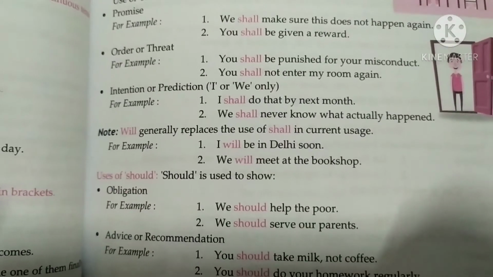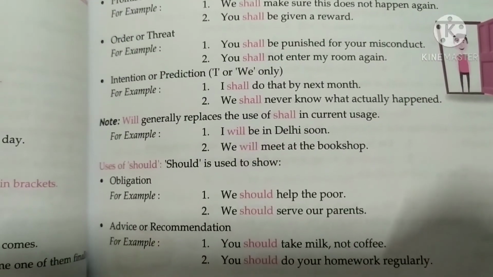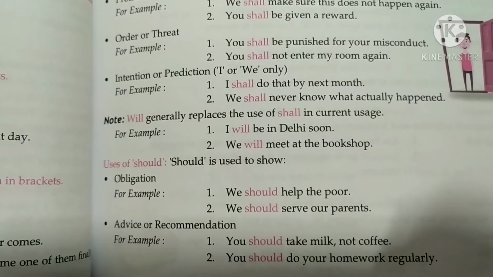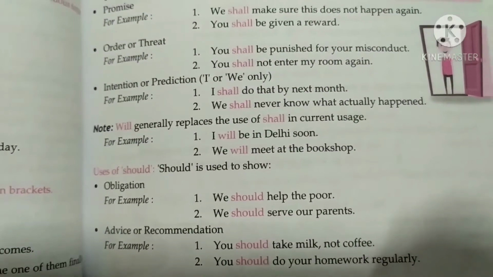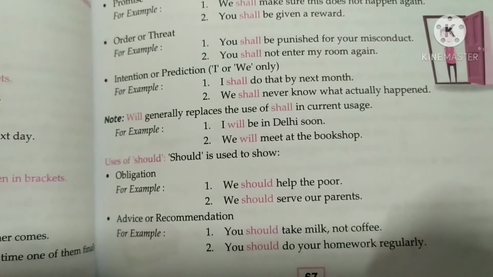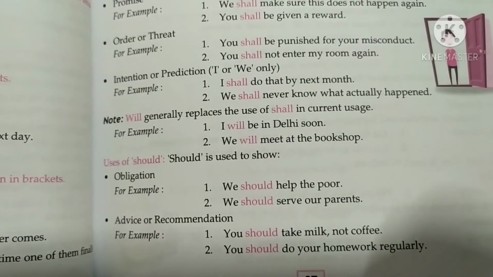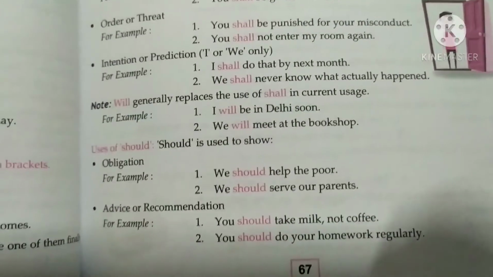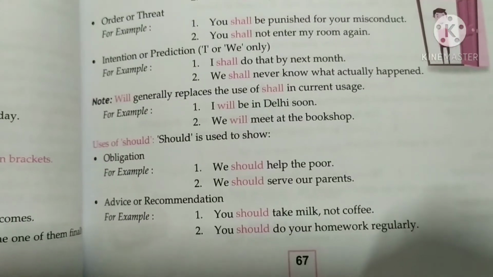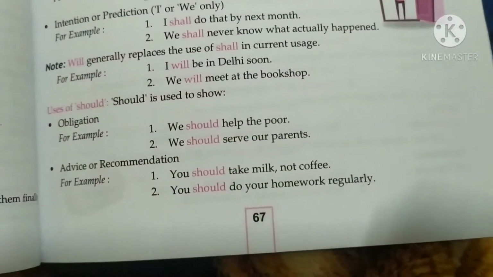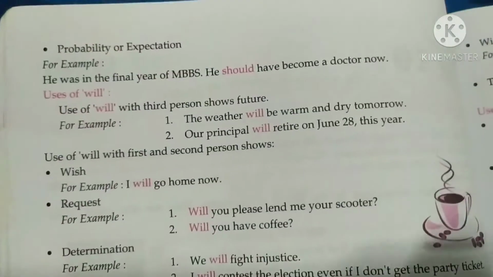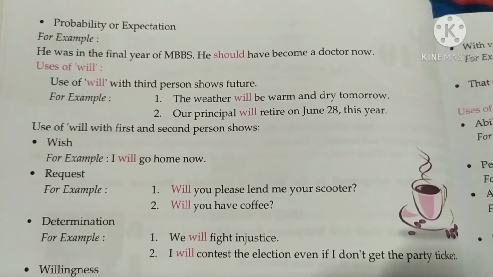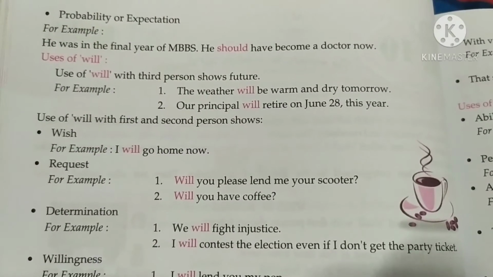Will generally replaces the use of shall in current usage, like I will be in Delhi soon. We will meet at the bookshop. Uses of should. Should is used to show obligation, like we should help the poor. We should serve our parents. Advice or recommendation also we use should. You can see this example here. Probability and expectation also: he was in the final year of MBBS, he should have become a doctor by now.